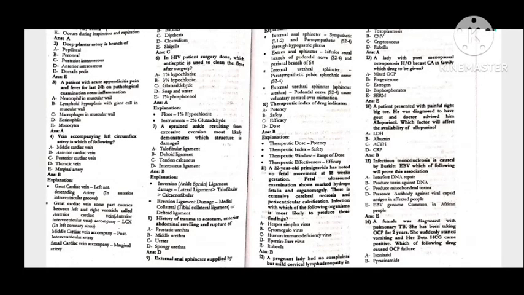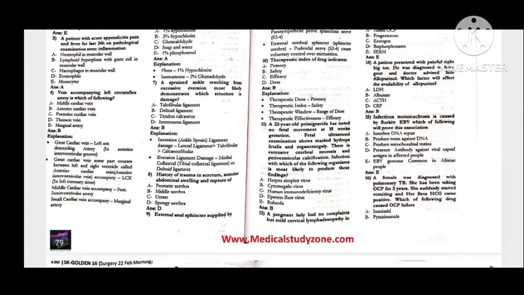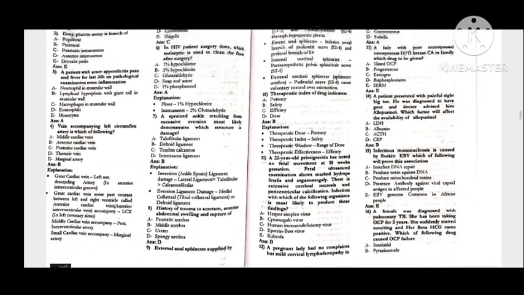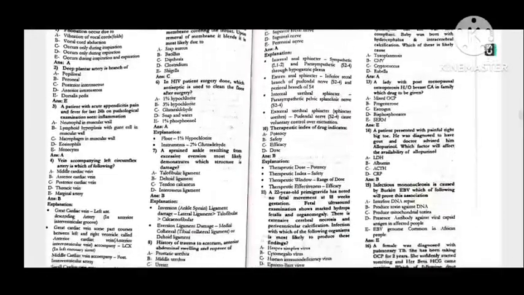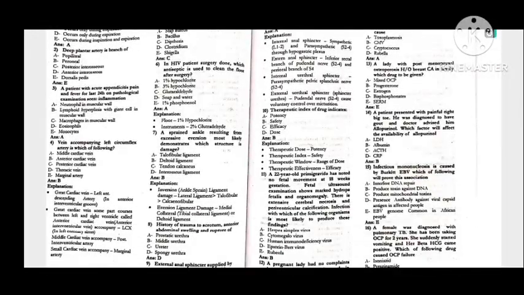excessive eversion most likely demonstrates which structure is damaged, that is beta deltoid ligament. Next, 8, history of trauma to the scrotum, anterior abdominal swelling and rupture of the spongy urethra. 9, external anal sphincter is supplied by the pudendal nerve. 10, the therapeutic index of the drug indicates beta safety.